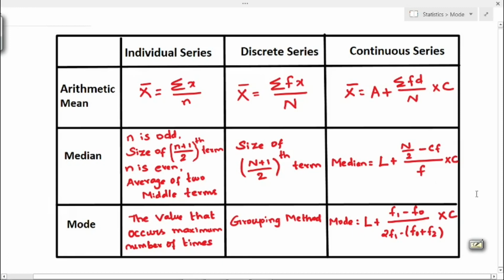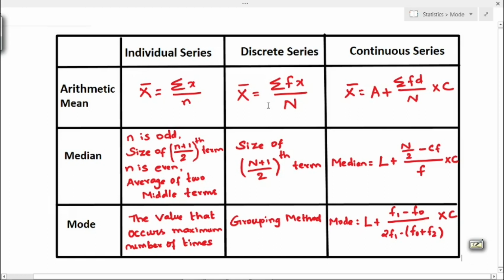In this video, let us know about the formulas for mean, median, mode in the case of individual series, discrete series and continuous series. First, mean formula. In the case of individual series, formula for mean is x bar equal to sigma x divided by n. This n is nothing but total number of observations.